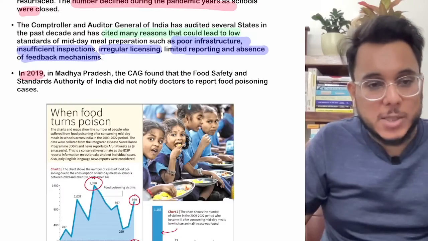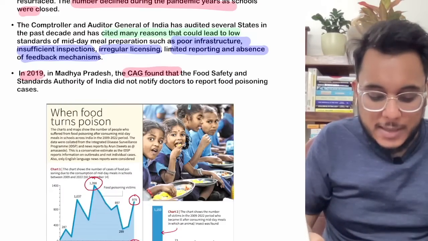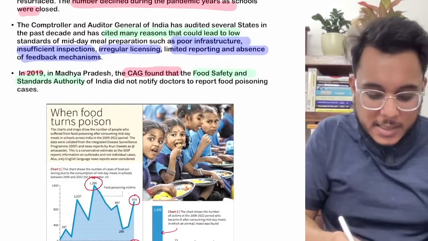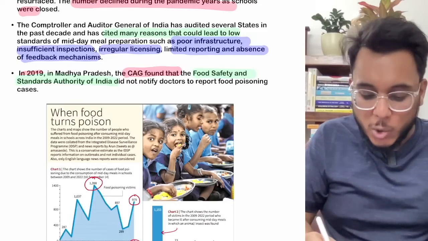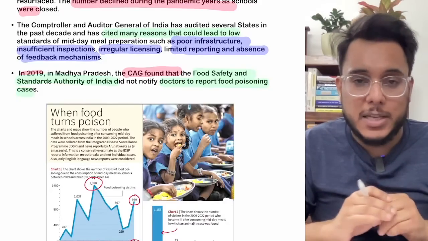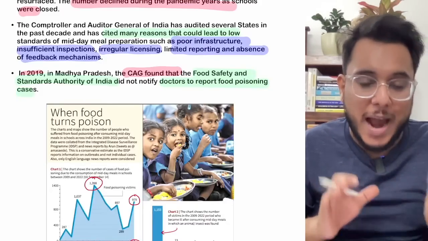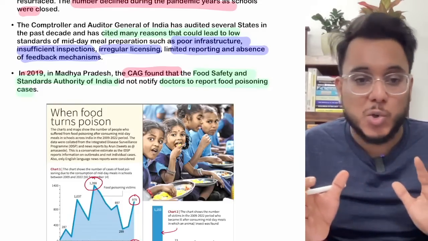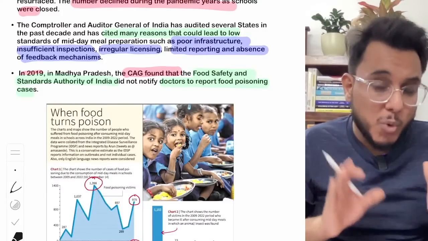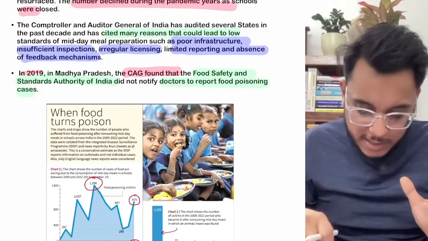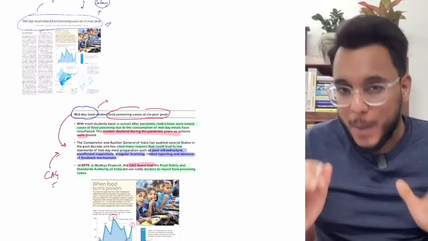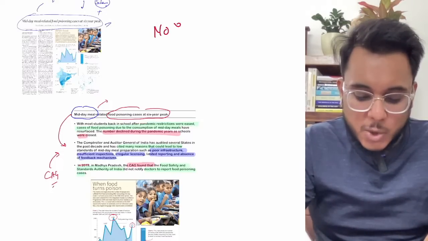In the case of Madhya Pradesh, the Comptroller and Auditor General found that the Food Safety and Standards Authority of India, FSSAI, had not notified the doctors that they have to report food poisoning cases. So in Madhya Pradesh, children were eating the midday meal food and getting ill, and that was not being notified. Poor reporting, poor infrastructure, poor implementation, poor supervision, all these things are increasing midday meal related food poisoning.